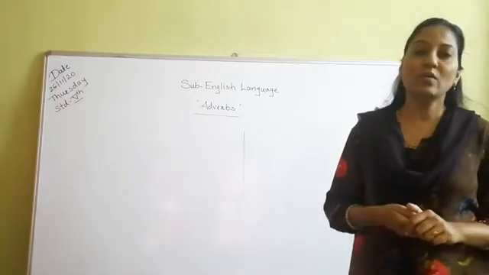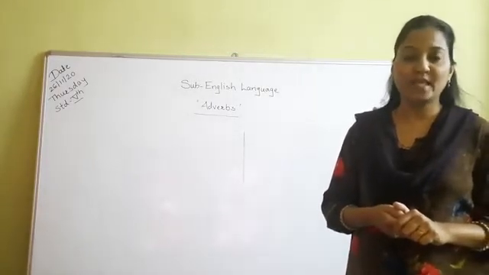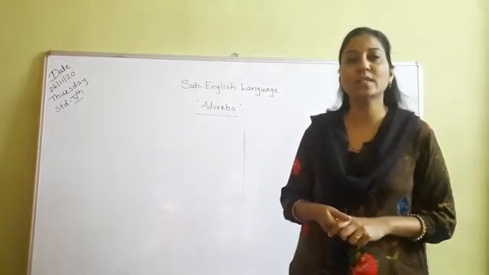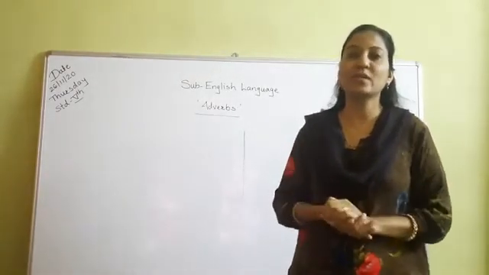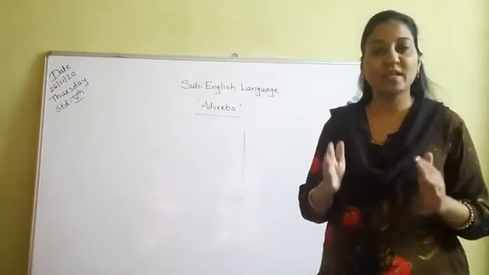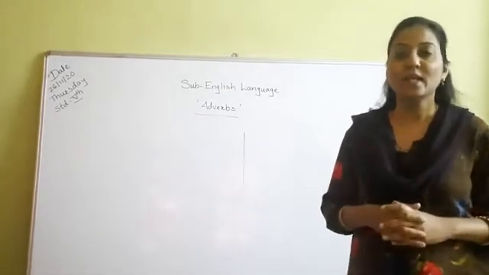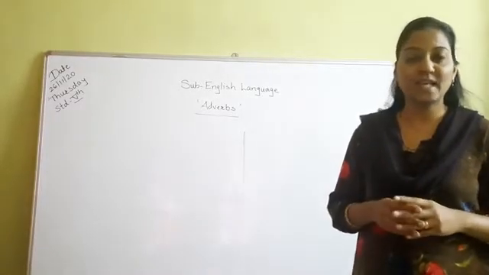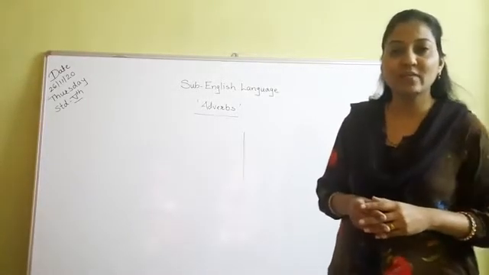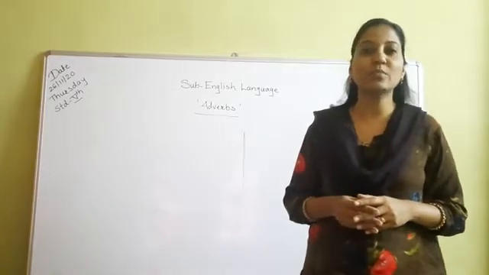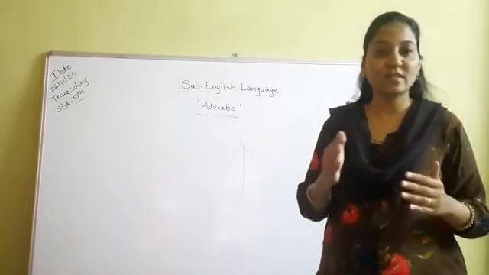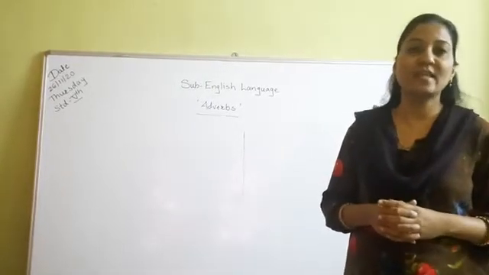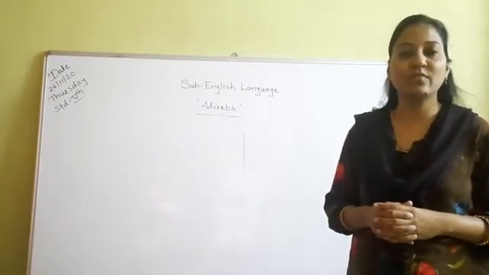Adverbs of place are also known as the where adverbs, because they give information about the place where the action takes place. So now we are going to see the examples of adverbs of place.